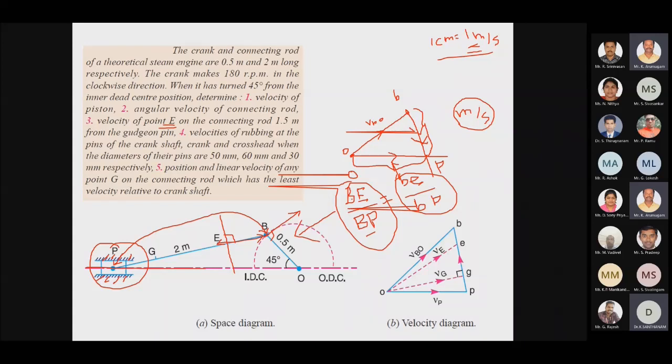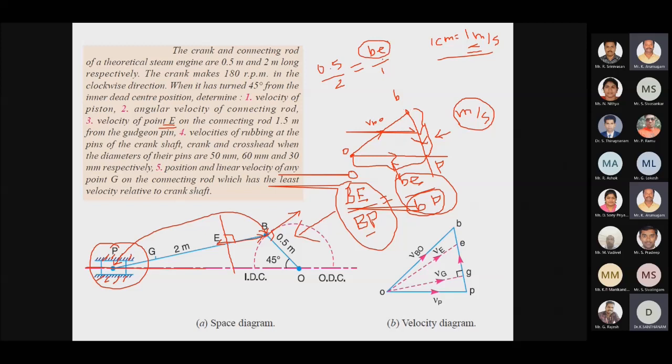So we know the capital BE distance, which is 0.5. So here we have 0.5 divided by 2, which is equal to small be divided by small bp. We know the distance of BP, which can be measured from the scale in the velocity diagram. For example, I am taking this as 1 centimeter. So the remaining will be small be, and I can easily find it out.